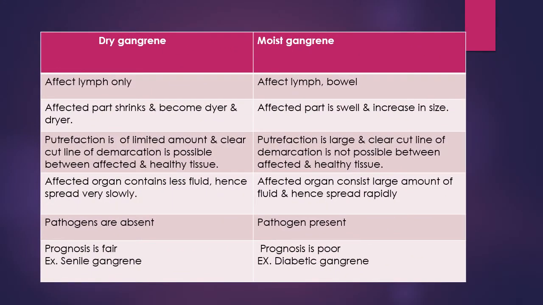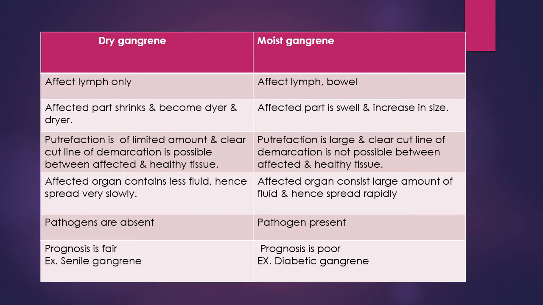Here is the difference between dry gangrene and moist gangrene, because they are totally opposite from each other. So I take here a difference. Dry gangrene affects lymph only. Moist gangrene affects lymph as well as bowel. In dry gangrene the affected part shrinks and becomes drier and drier. In moist gangrene the affected part swells and increases in size.